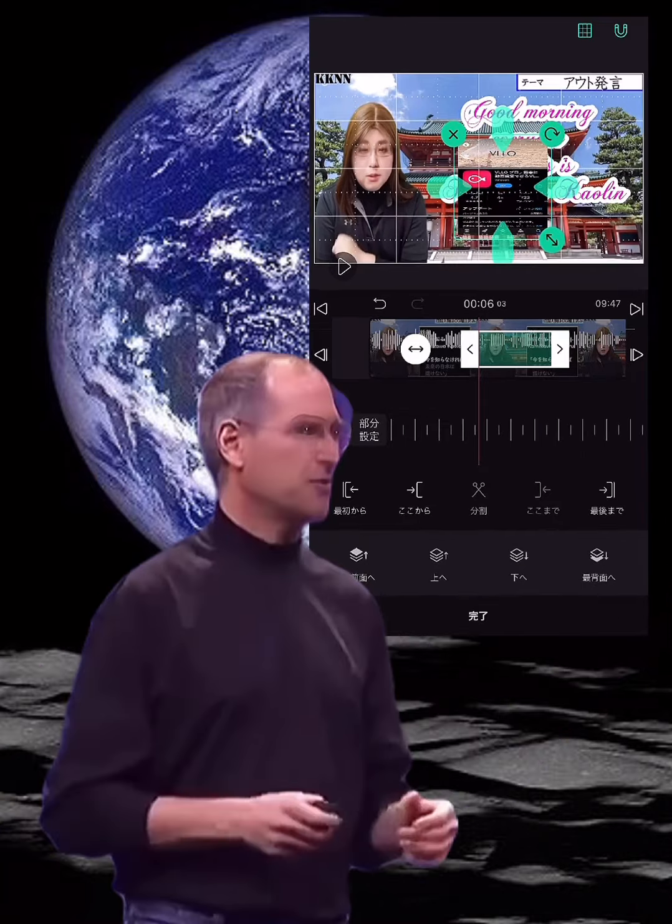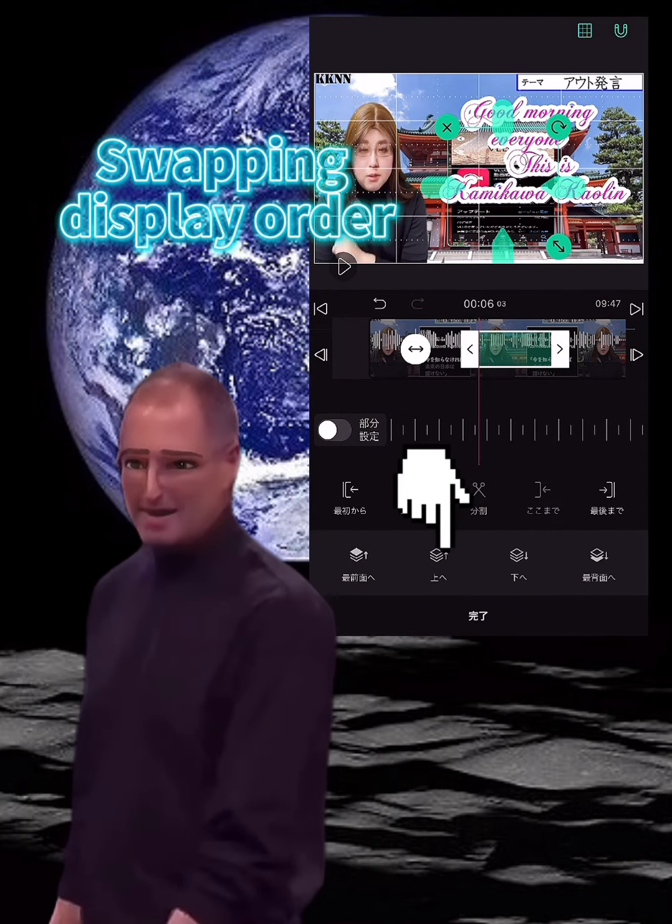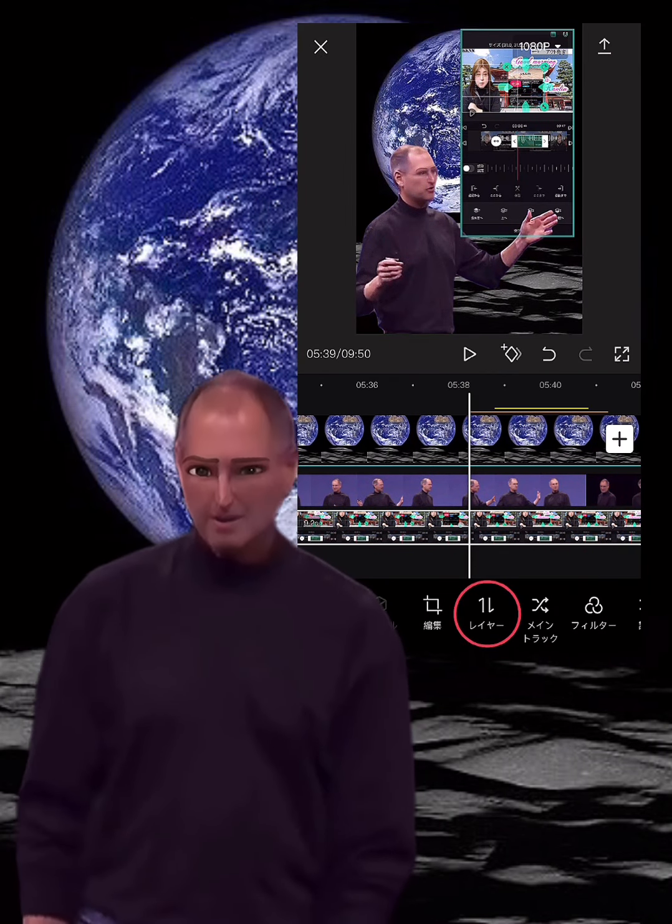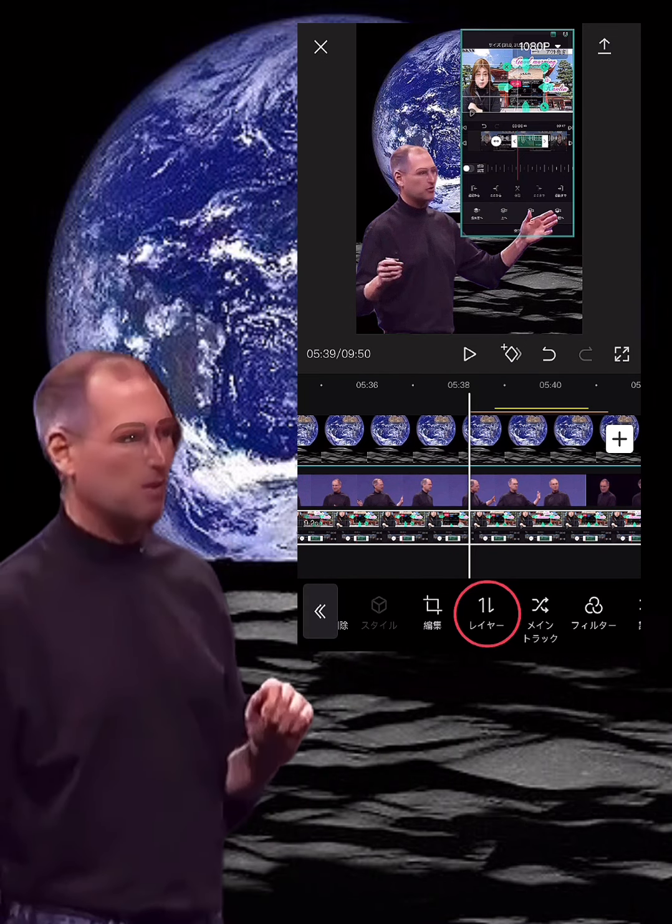Also, this is not a bug, there is a function called Move in VLLO. This is when the video and still image overlap, or when the still image and still image overlap. It is a function to specify which is the front side or the back side. I thought CapCut didn't have that feature, but it did. It is a function called layer. Layer means hierarchical structure. I did not know. From the next time, please use Japanese.